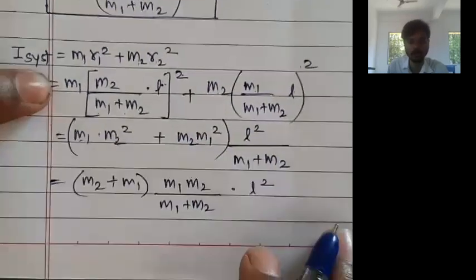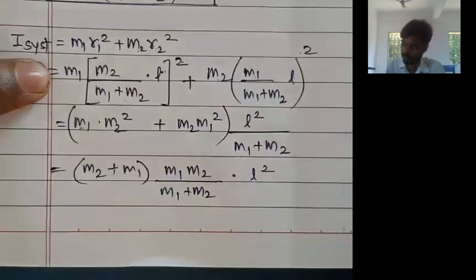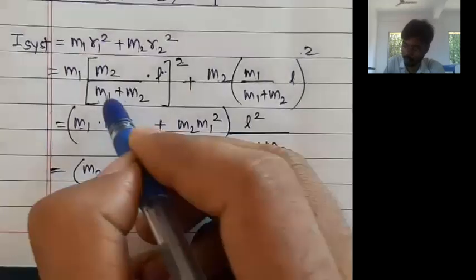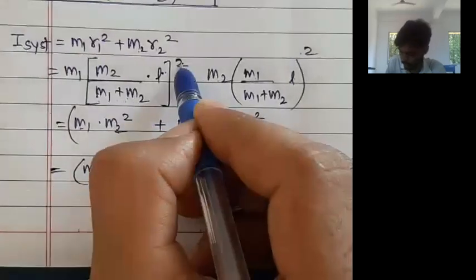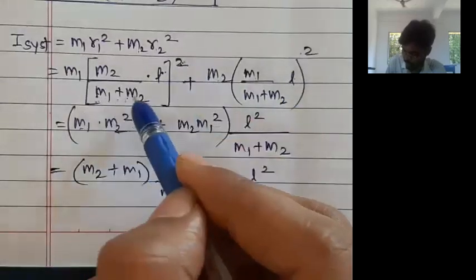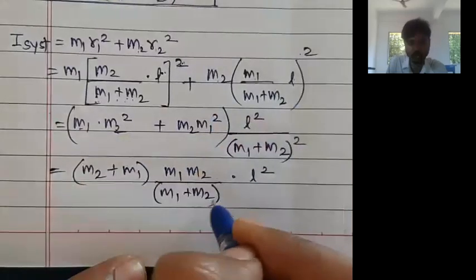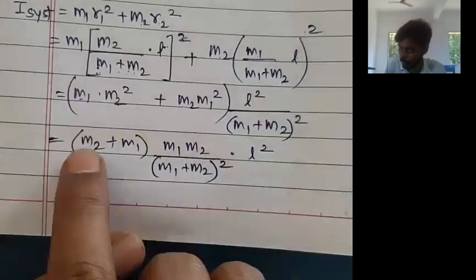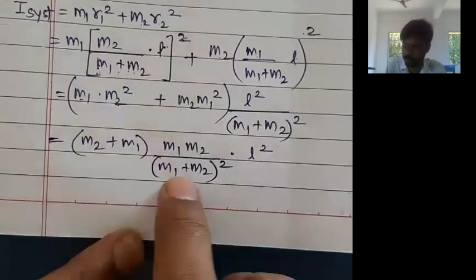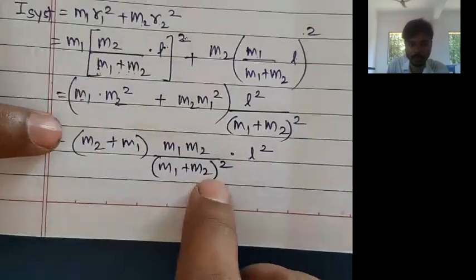Now you can observe, I think here (M1 plus M2) bracket square should be there. L square divided by (M1 plus M2) whole square should be taken as common. Now M1 plus M2 and (M1 plus M2) square, one factor will cancel, so in the denominator one M1 plus M2 will remain.